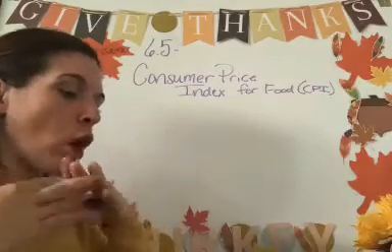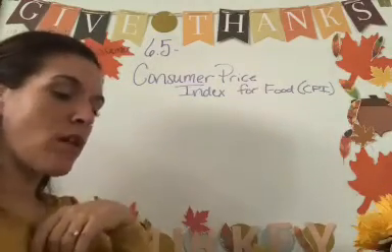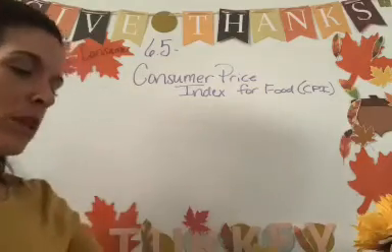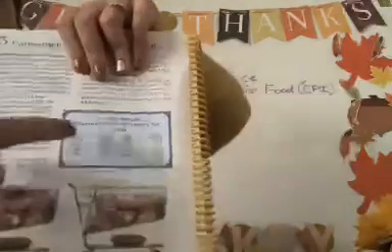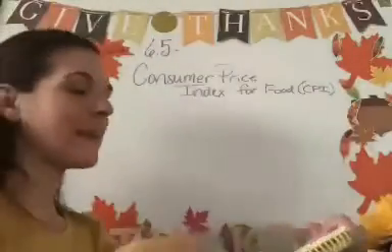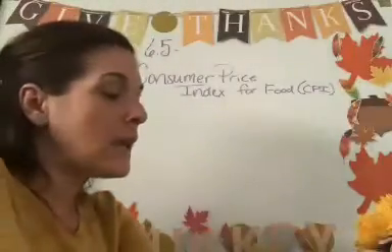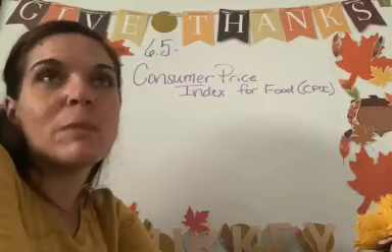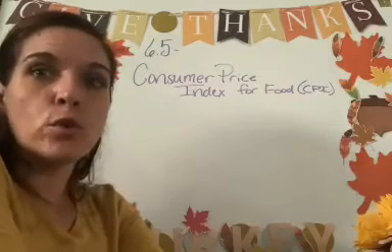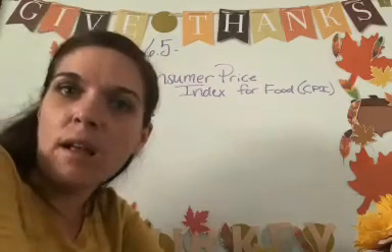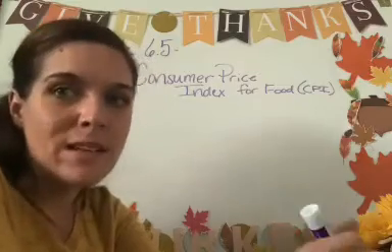So other years are given a percentage of that base year. For example, if you look at the blue box right here, you're going to see that in 1970, the CPI is 39.2. So that means that the price of food in 1970 was 39% of what it was in 1982.